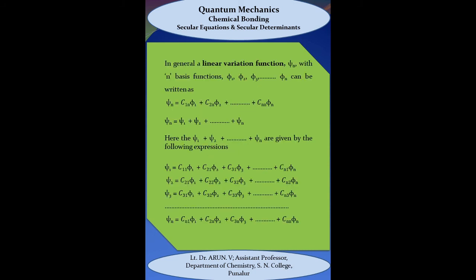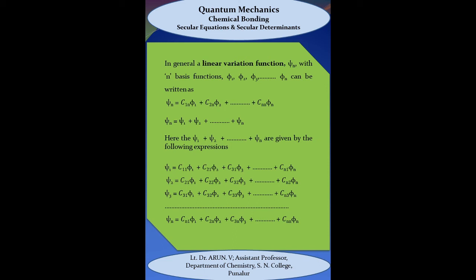In general, a linear variation function psi n with n basis functions, that is phi1, phi2, phi3, etc. up to phi n, can be written as psi n equal to C1n phi1 plus C2n phi2 plus etc. up to Cnn phi n. Or here psi n equal to psi1 plus psi2 plus etc. up to psi n.